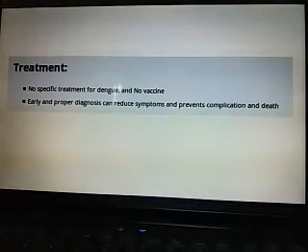Treatment: no specific treatments for dengue and no vaccines. I have already told you, early and proper diagnosis can reduce symptoms and prevent complications and death. Also, some severe cases like dengue shock syndrome and dengue hemorrhagic fever can cause death.